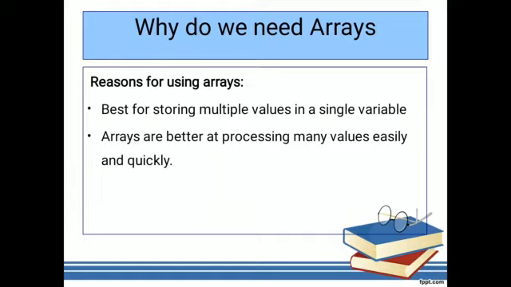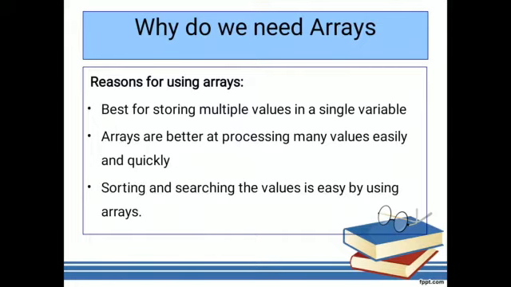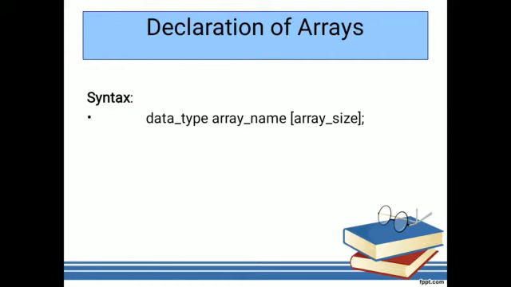So for quicker processing the arrays concept is useful. It is also very useful for searching, which means finding a particular data item, and for sorting. If you have n number of elements and want to arrange them in a particular order, ascending or descending, the arrays concept is useful.